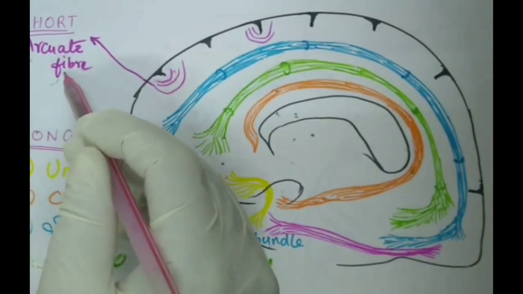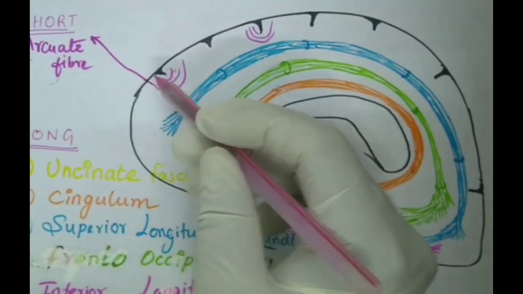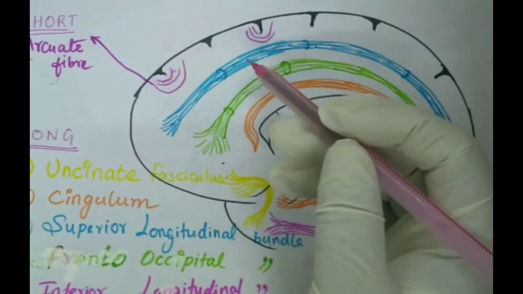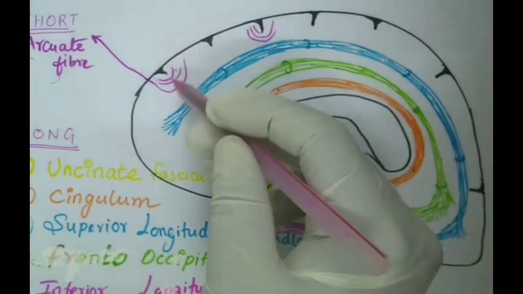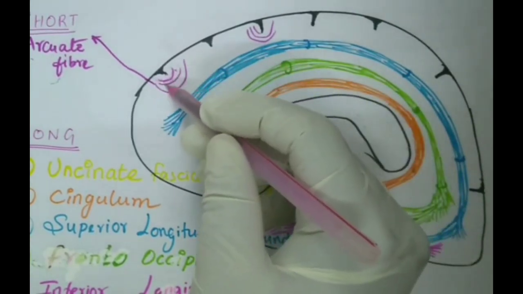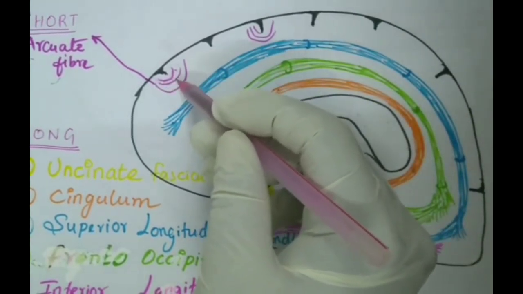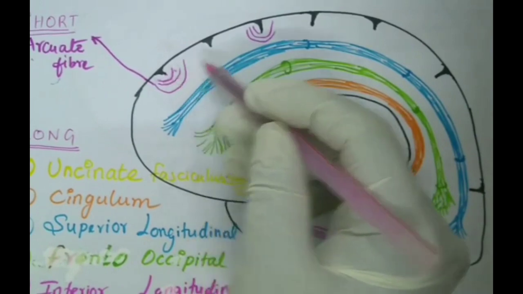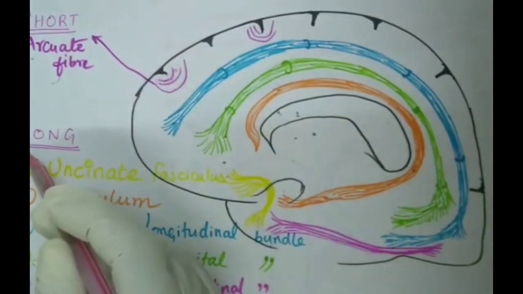So that is the arcuate fibers. We can see them in more or less all parts of the cerebral cortex, giving rise to short connections between all the gyri.